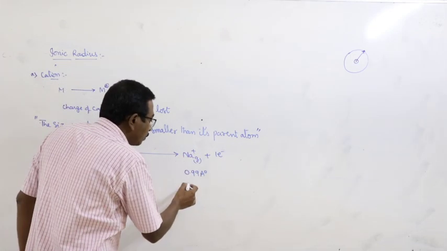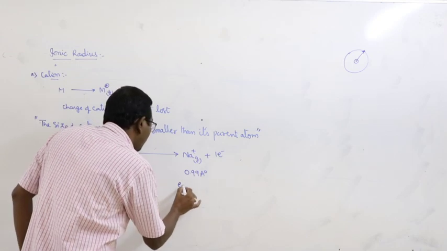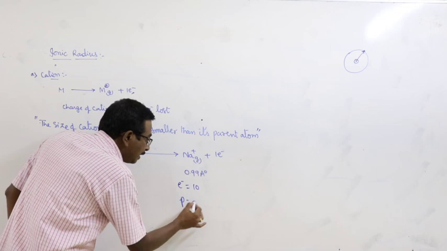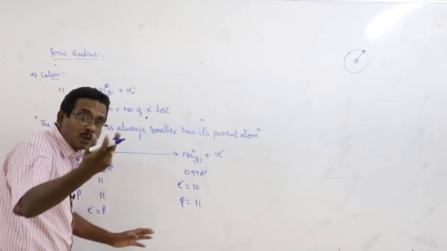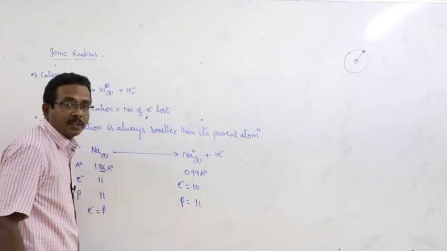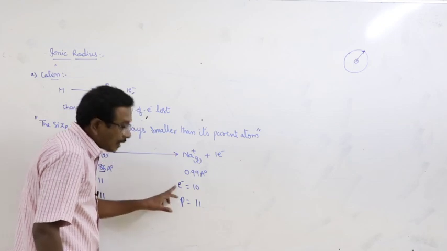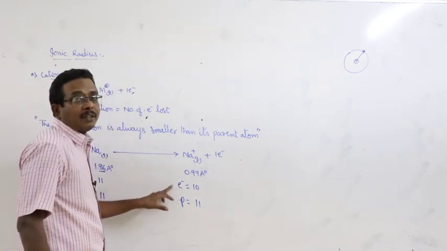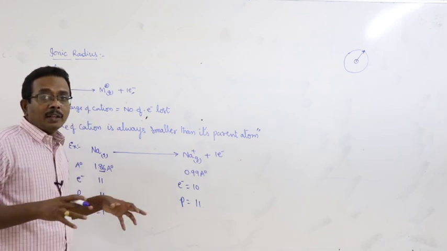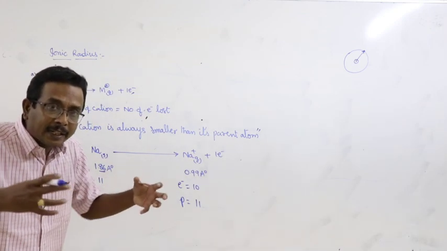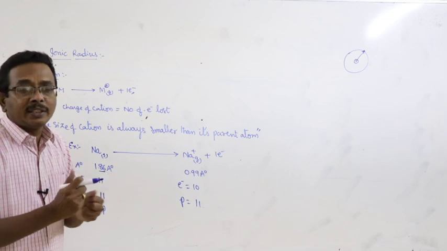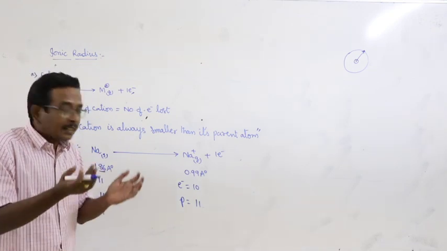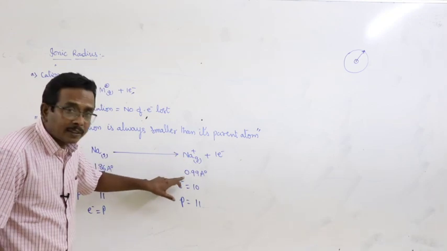But in the case of the sodium ion, the number of electrons is equal to 10, but there is no change in the number of protons, meaning there is no change in the nuclear charge. The nuclear charge is greater than the charge of the electrons; the positive charge is greater than the negative charge. Therefore, the nucleus tightly attracts the remaining electrons towards itself. It causes contraction of the ion. As a result, the atomic radius decreases.